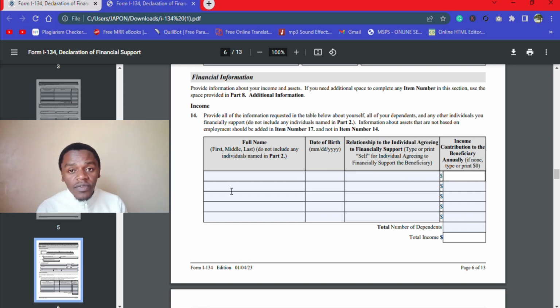And then if you have a wife or a husband, you indicate their names here, then you indicate their date of birth here, and then you put wife, and then here you put their total annual income. If you say you have a son and the son's date of birth goes here, and then if he is working, then you put the total income, the annual income here, and then you put the total of the incomes down here. That's how you should do it.